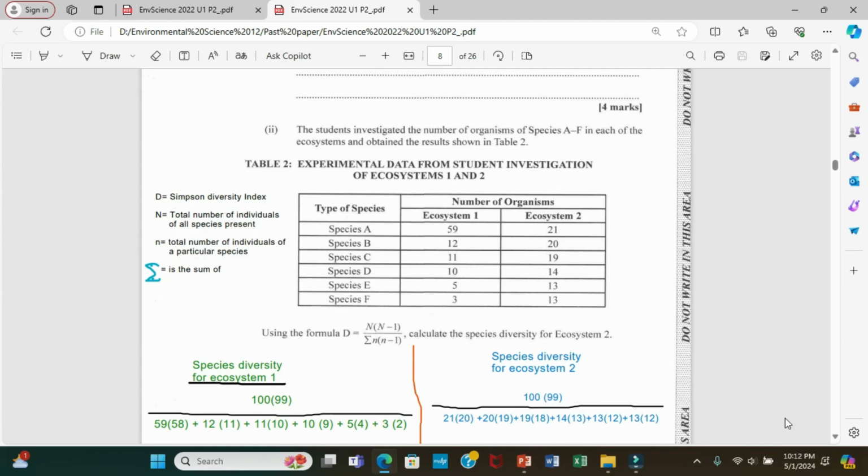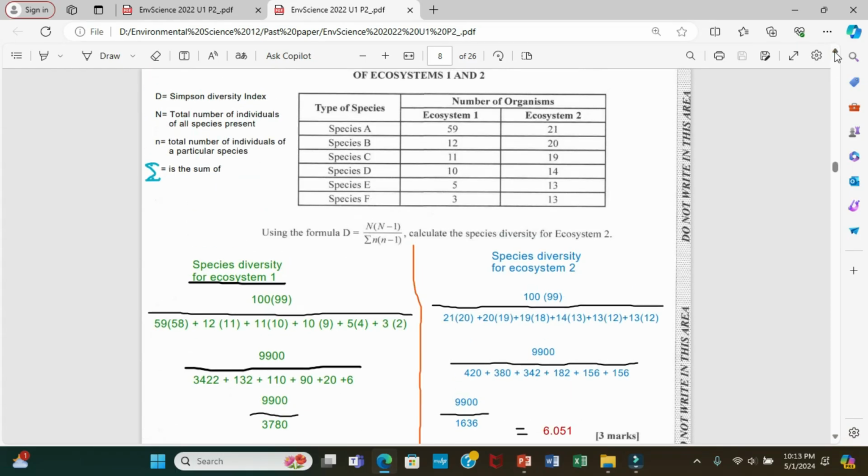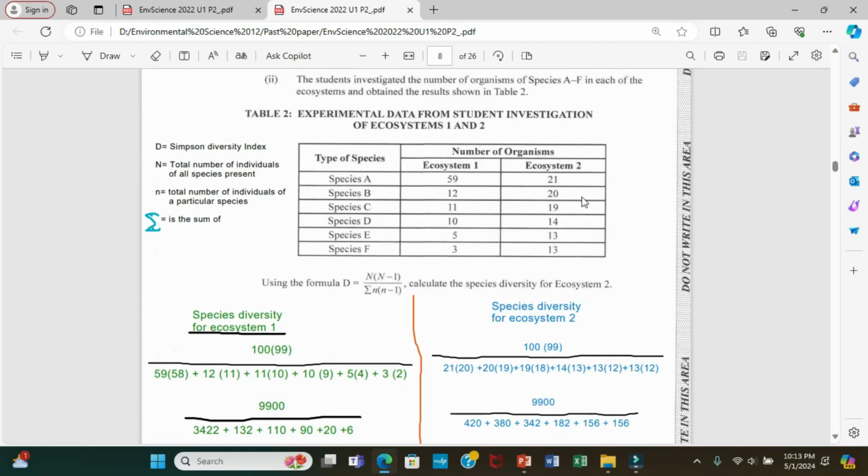Now, what they ask you to do is to calculate the species diversity for ecosystem 2. The method they give is the Simpson diversity index formula here. In short, guys, let us look at what these symbols stand for. The capital N here is the total number of individuals of all the species present.